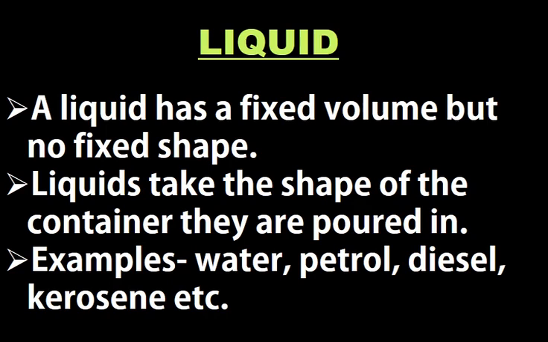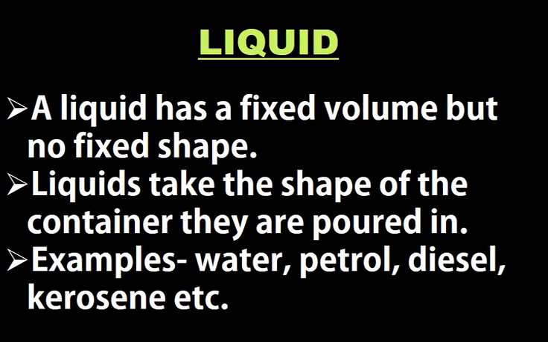Why does this happen? This happens because the particles cover up all the available spaces they have in the glass. And when they are poured in some other container, say a bowl in this case, they will again try to cover up all the available spaces and reach out for all the empty corners in the bowl. So it will take up the shape of the bowl. So this is the reason why we say that liquids take up the shape of the container in which they are poured. Some of the examples of liquid are water, petrol, diesel, kerosene, etc.